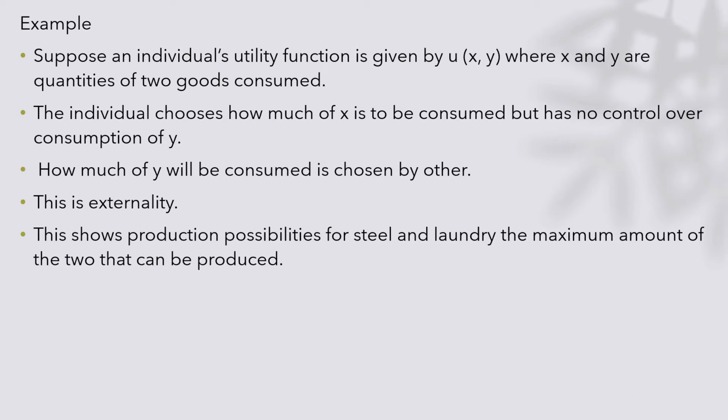And this shows the production possibilities. If you look at the case of production possibilities of steel and laundry, the maximum amount of steel as well as washed clothes that could be produced if the two entities, that is the steel plant as well as the laundry, work together, could be understood.